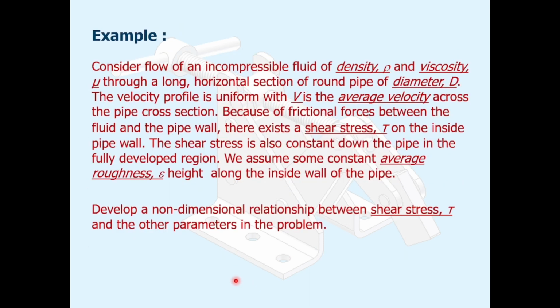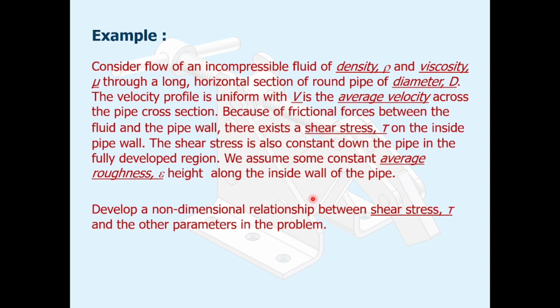Okay, this is an example of the questions. Consider flow of an incompressible fluid of density rho and viscosity mu through a long horizontal section of round pipe of diameter D. The velocity profile is uniform, where V is the average velocity across the pipe cross-section.